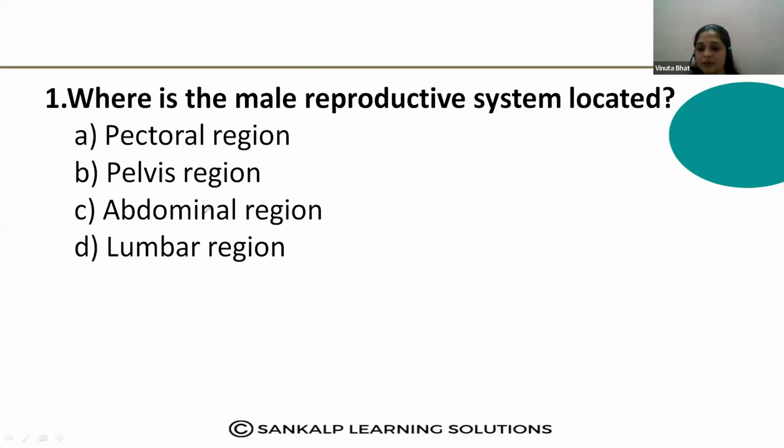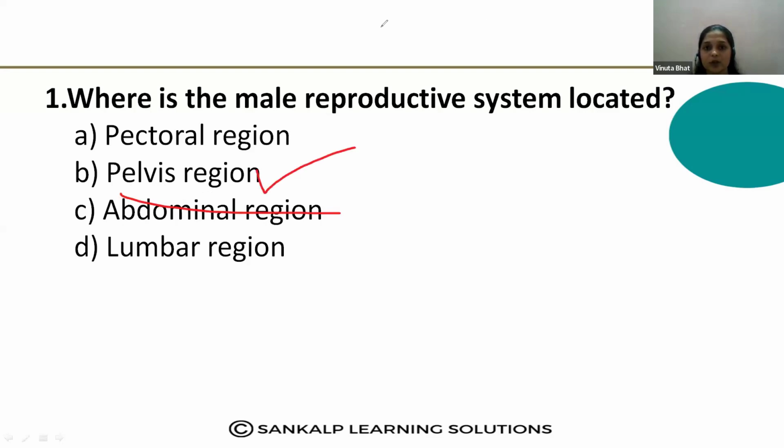Male reproductive system, that is the first point. Where is it located? Option B, Brunda. Yes, correct. That is located in the pelvis region, right? Option B is the correct answer.